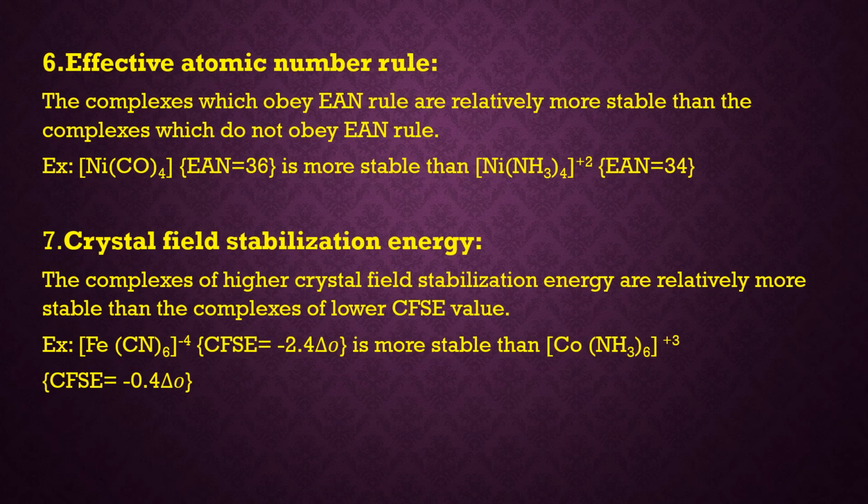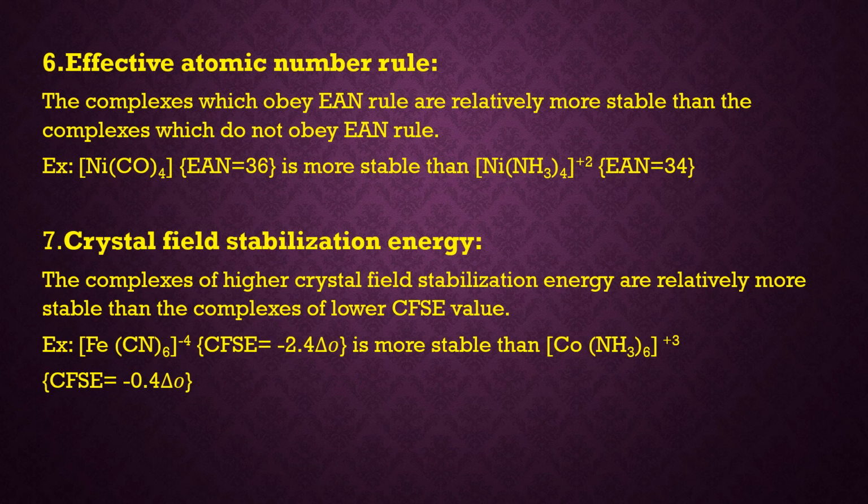Next, sixth factor is effective atomic number rule. What is this effective atomic number rule? And how does this factor affect the stability of the complexes? The complexes which obey EAN rule, that is effective atomic number rule, are more stable than the complexes which do not obey EAN rule.